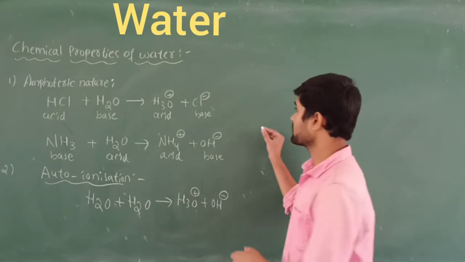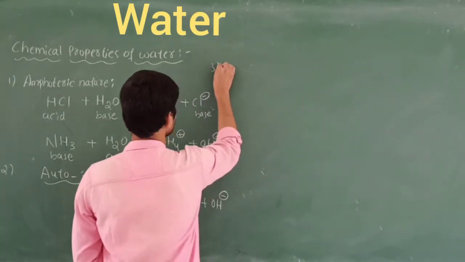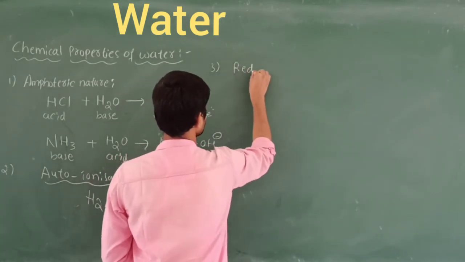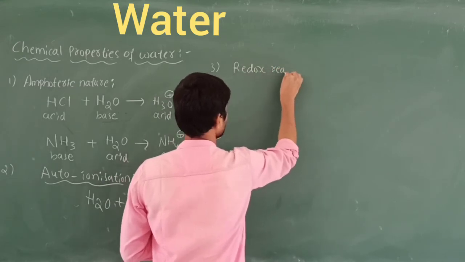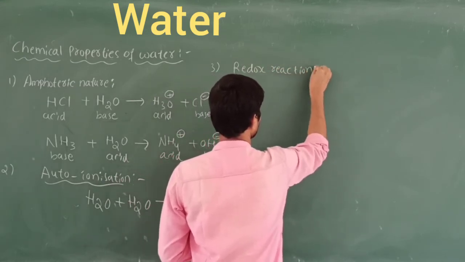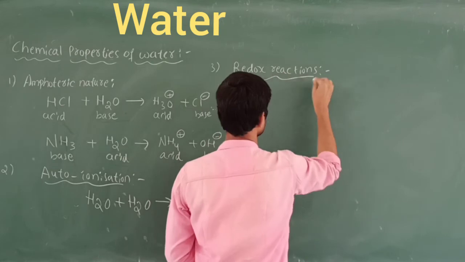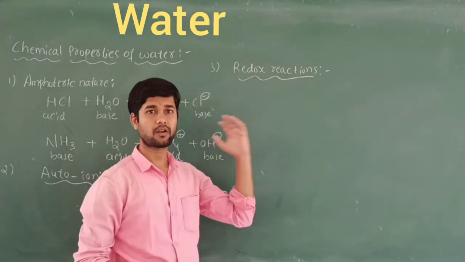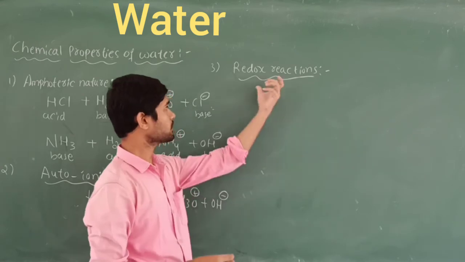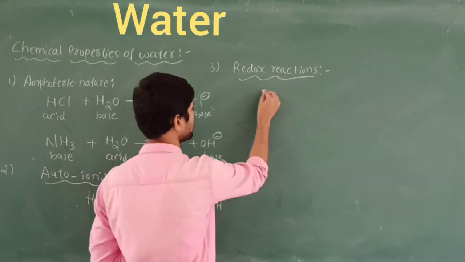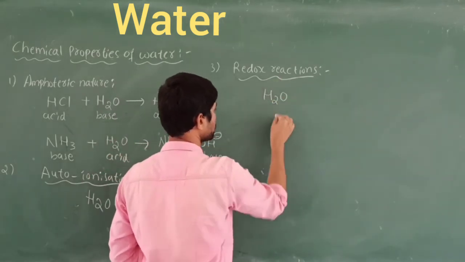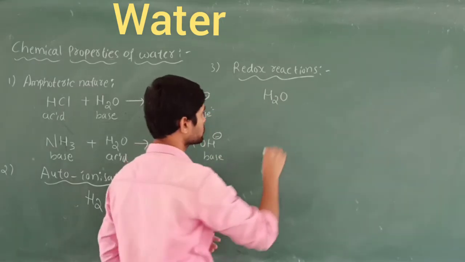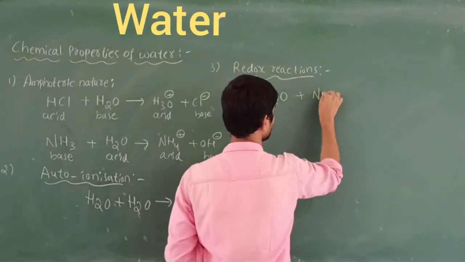So let's discuss the third property of water, redox reactions involving water. You know the terms reducer and oxidizer are used in redox reactions. Here I take water and treat it with a highly electropositive metal, sodium metal.